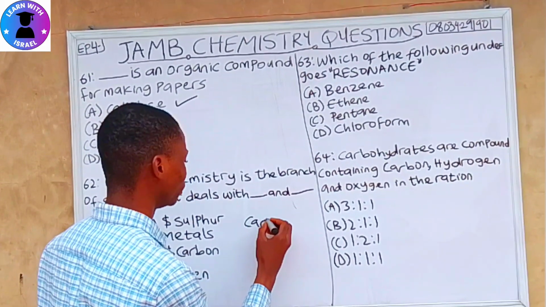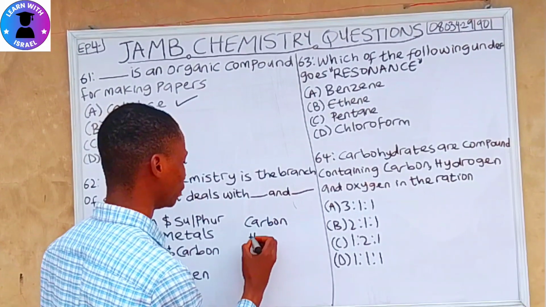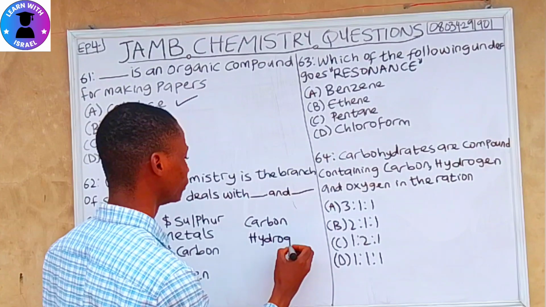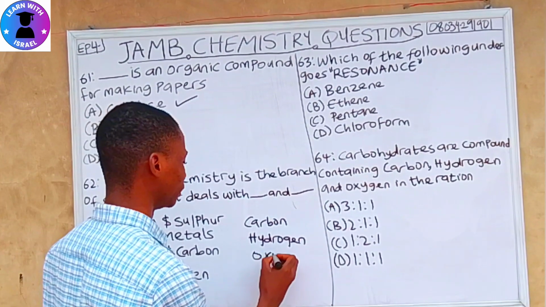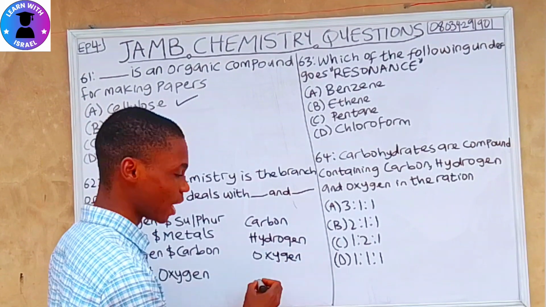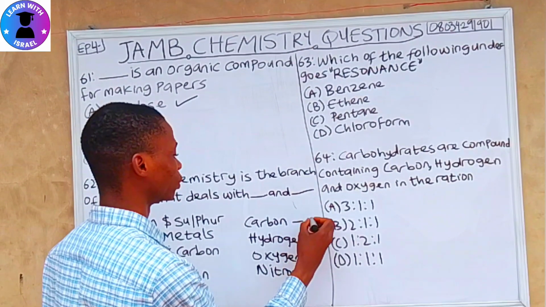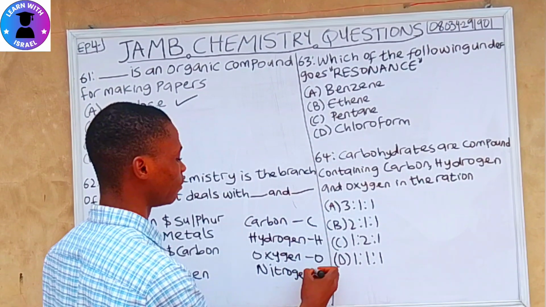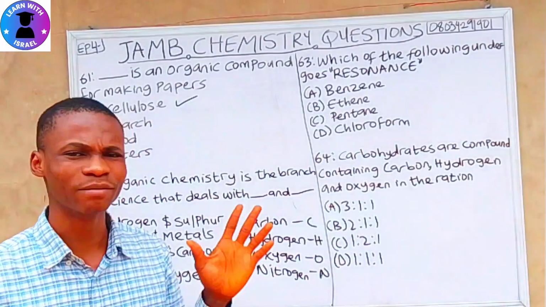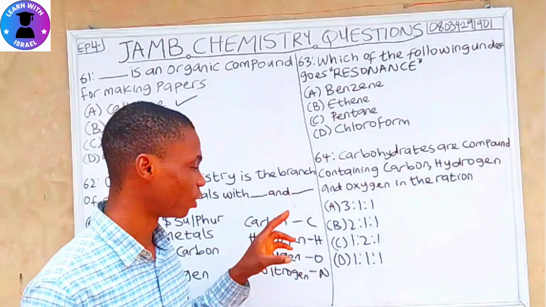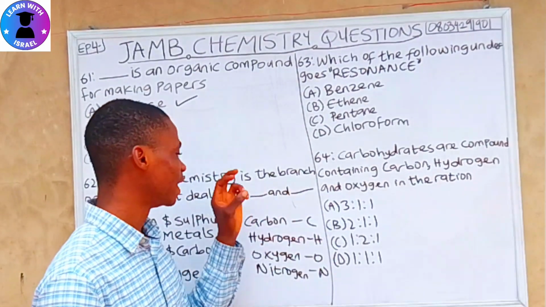We have carbon, hydrogen, oxygen, and nitrogen. The acronym I use to remember these four elements is SHAN.